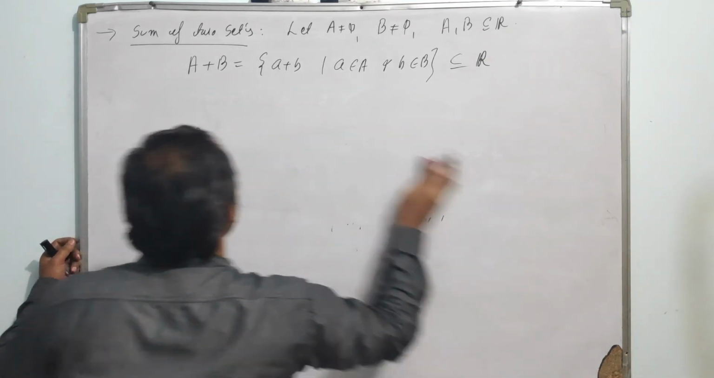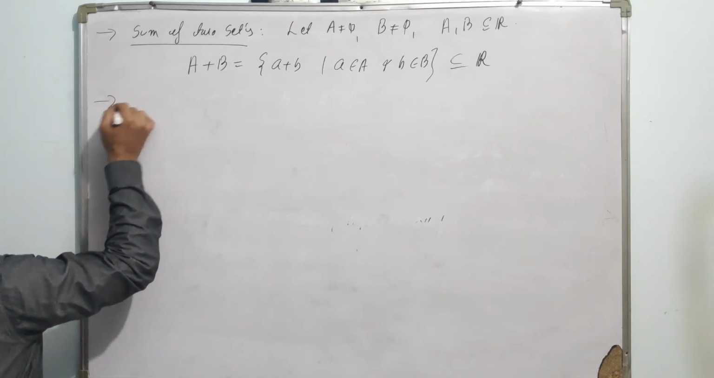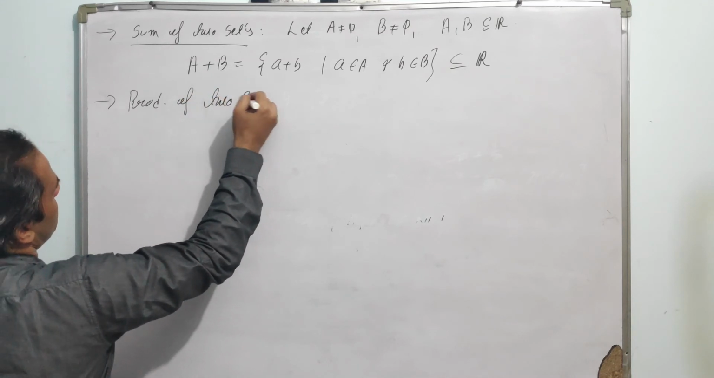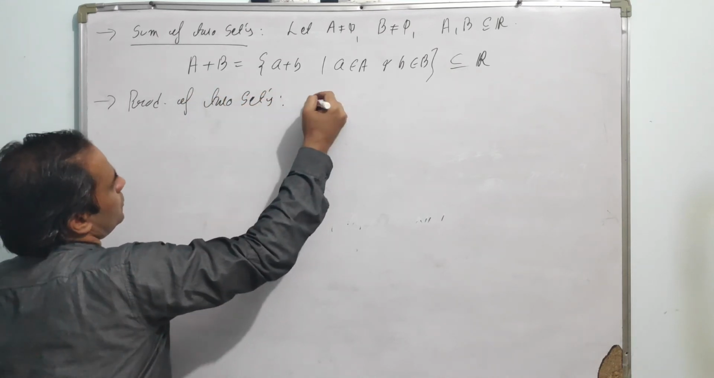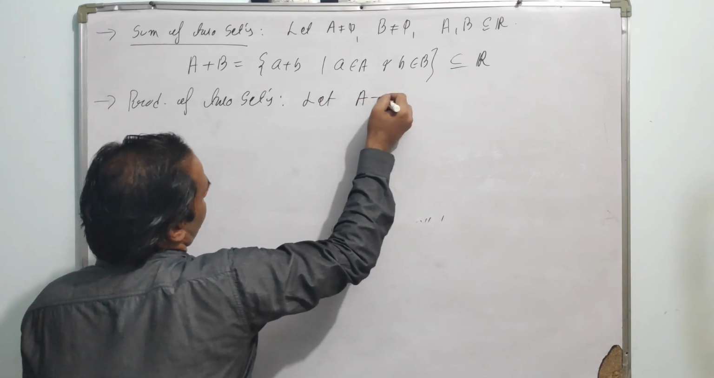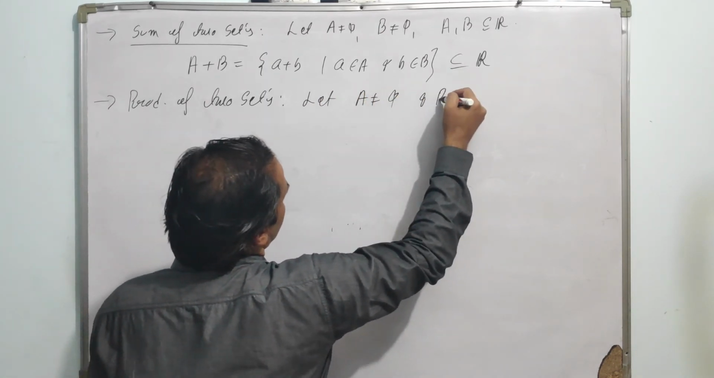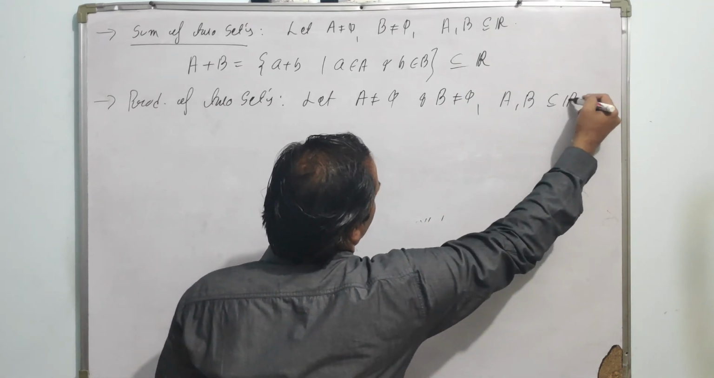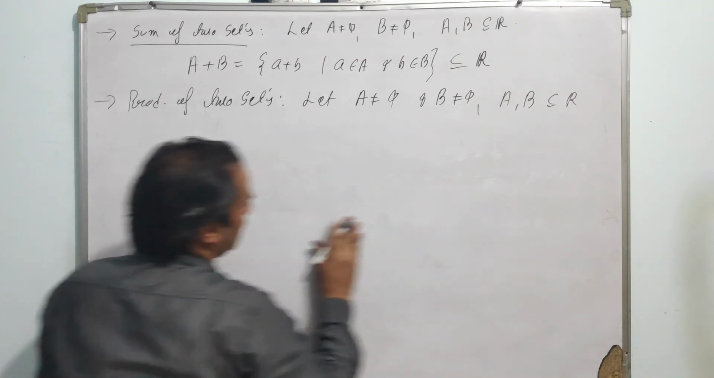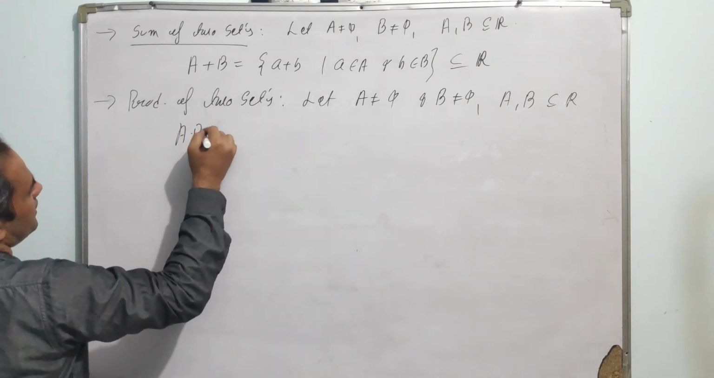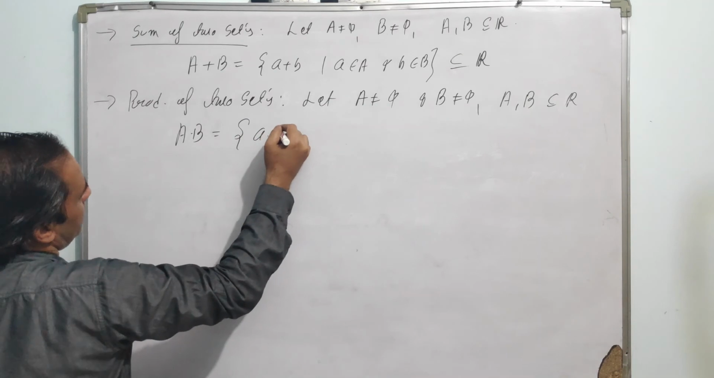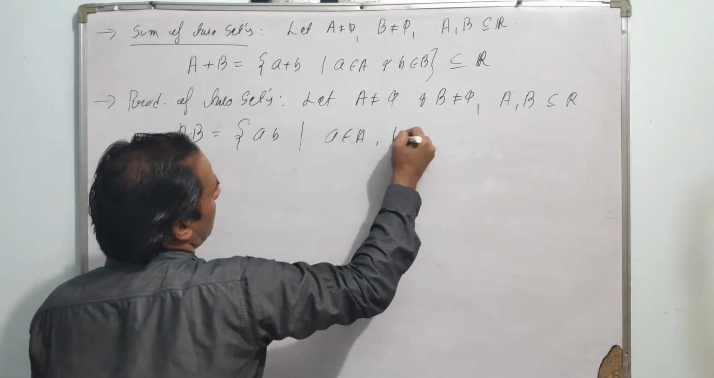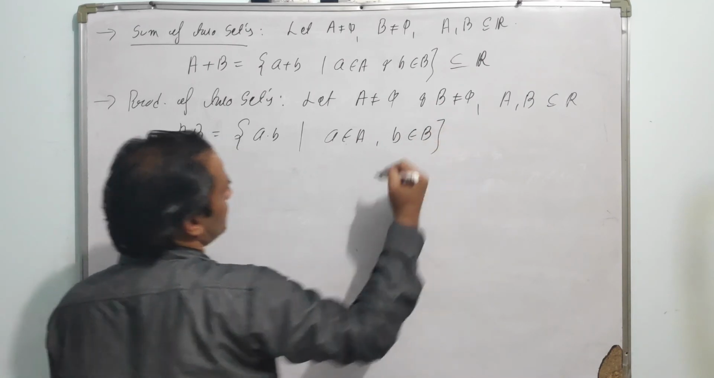And similarly, we can define the product of two sets. So again, let A be a non-empty set and B also a non-empty set, and A and B are subsets of the real line. Then A into B is defined as simply a into b, the product of two real numbers, with a belongs to capital A and b belongs to capital B. Simple definition.